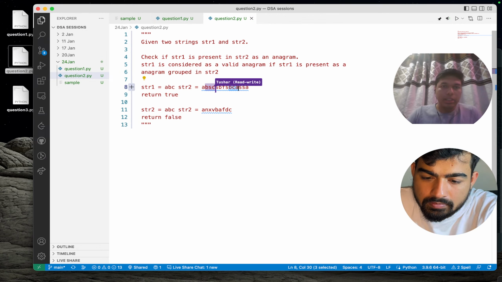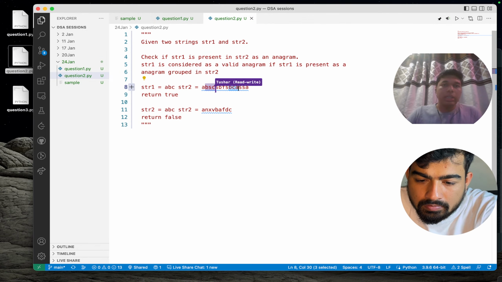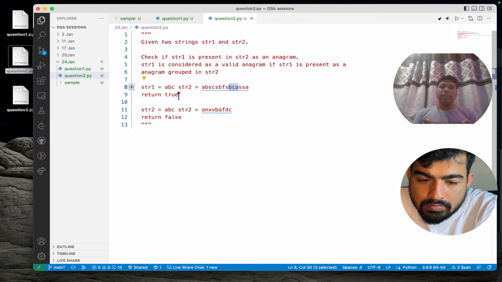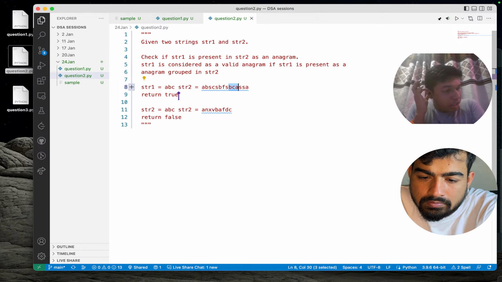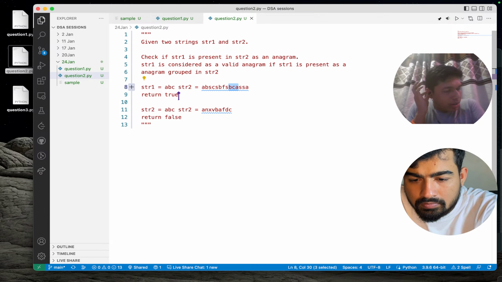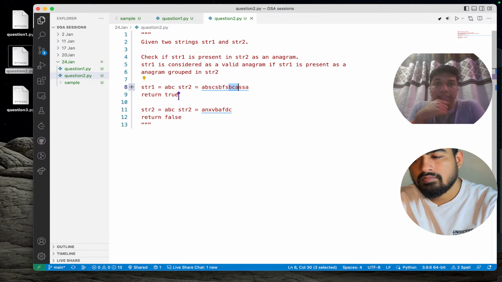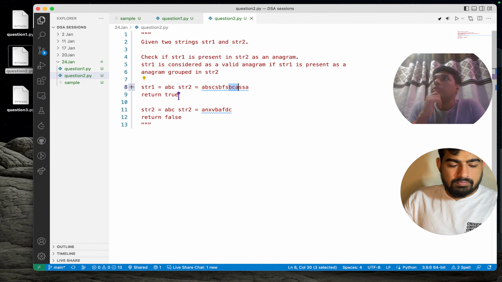Sorry, so the C counter will get increased. So we can compare both the counters and we can surely say whether it is the same or not. But I feel that is a little bit trickier, not a necessary thing. We are having a window basically, but I'm not sure how useful that is. Okay, let me just think once again.